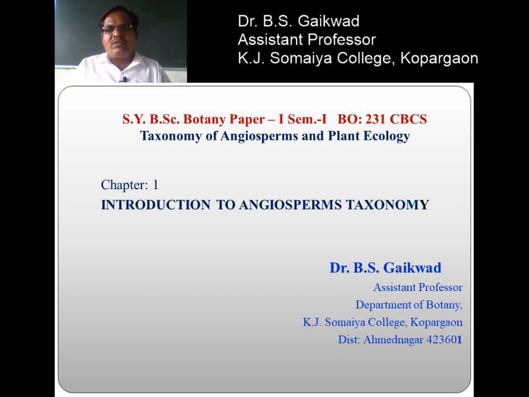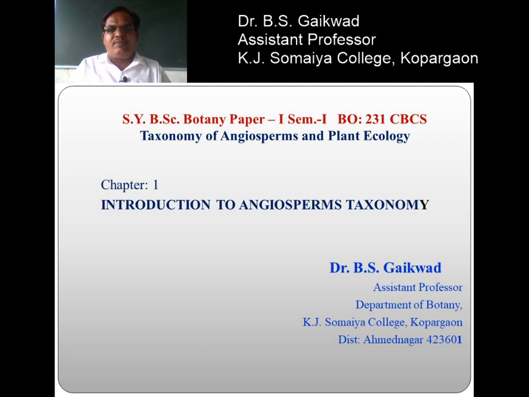They have certain typical characters: the flowers are attractive, and they occur in the form of herbs, shrubs and trees. The reproductive structure, that is the flower, is compactly arranged and made up of calyx, corolla, androecium and gynoecium, and vegetative reproduction is also common.